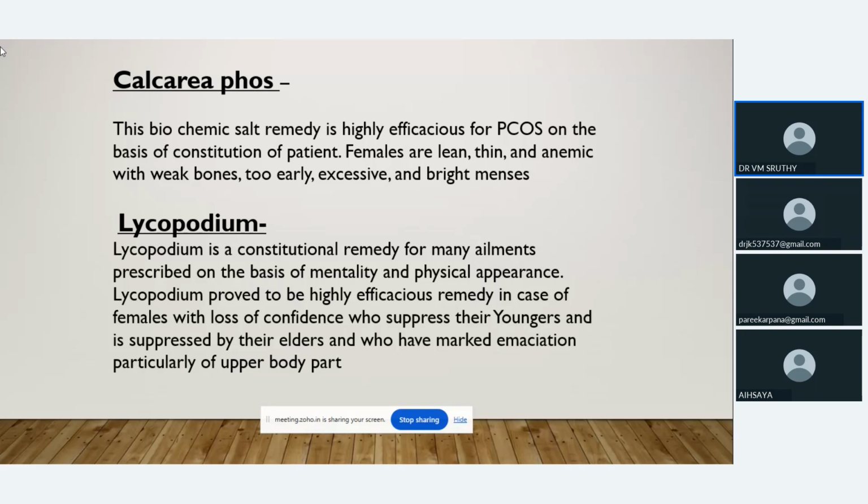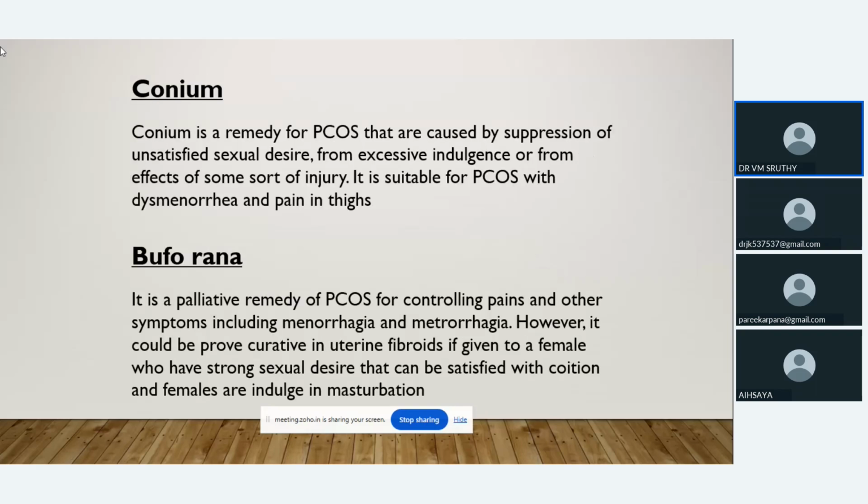Lycopodium is also an important, efficacious remedy in patients with loss of confidence, then marked emaciation, particularly of the upper body part. So we can think of Lycopodium. Actually, it will give good results if constitutionally it matches the symptoms of that particular patient. Then Corneum. Corneum is a remedy for PCOS caused by suppression of unsatisfied sexual desire.